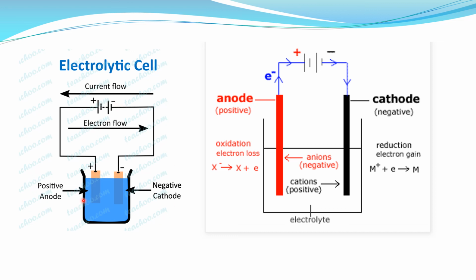At the anode, oxidation always occurs, that is loss of electrons. And at the cathode, which is the negative electrode, reduction always occurs, that is gain of electrons by the metal ions. So this is the electrolytic cell, in which the electrolyte is taken. For electrolysis, the current is passed through the two electrodes which are immersed in the electrolytic solution.